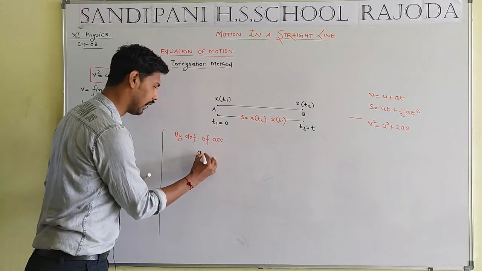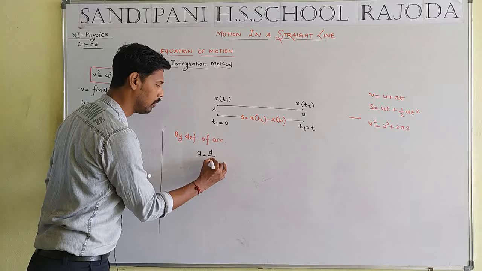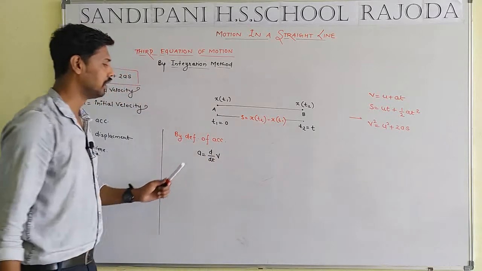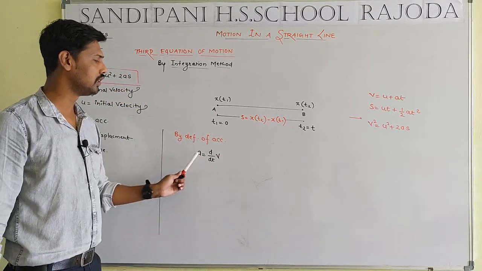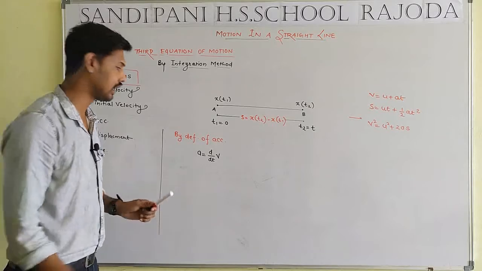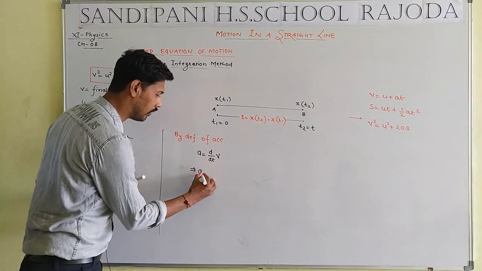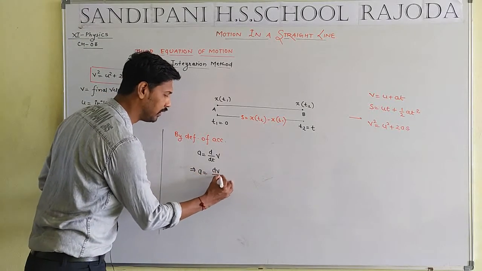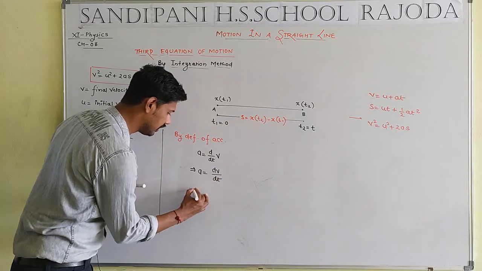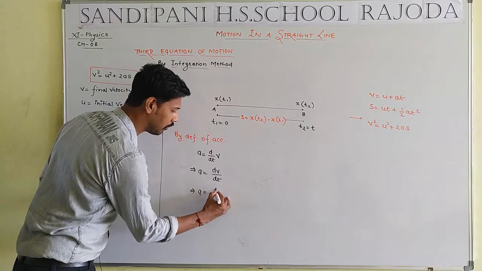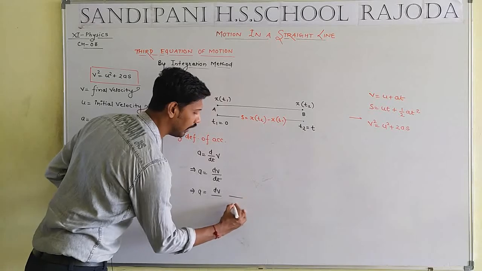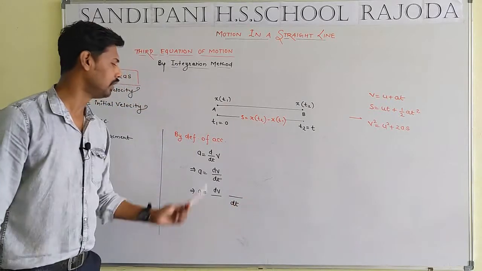That means a, the rate of change in velocity. The rate of change in velocity is known as acceleration, such that a will be equal to dv by dt.